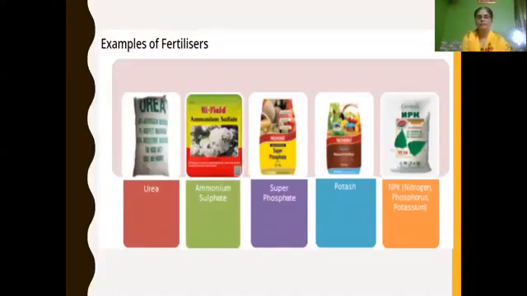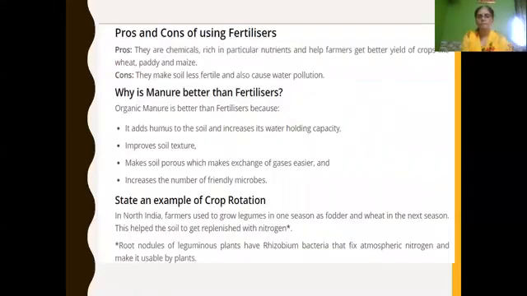Name some fertilizers: urea, ammonium sulfate, superphosphate, potash, and NPK. NPK is nitrogen, phosphorus, and potassium.